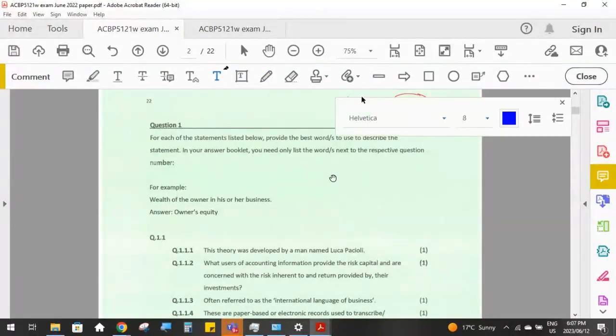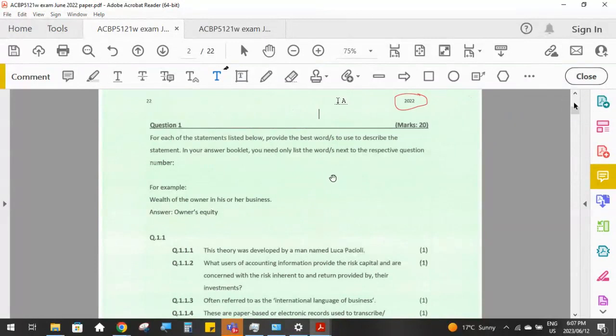So in your past papers folder that they post for you guys in that e-library, they only post one paper per year.